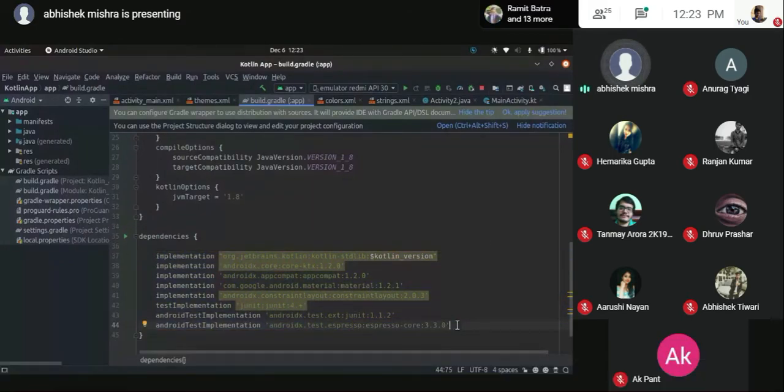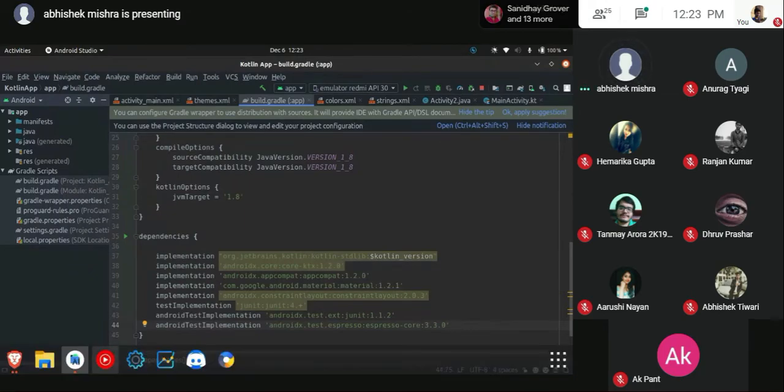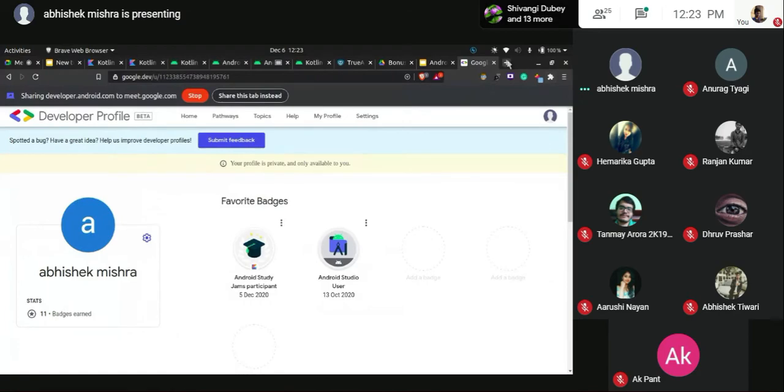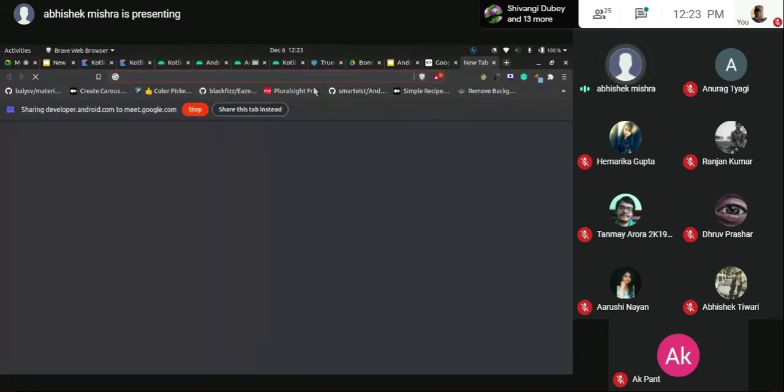And this right here is what we call libraries. These are the libraries that we need in our projects. Now, some of you might be thinking, why do we exactly need libraries? We need the Kotlin library to write the code in Kotlin. Similarly, here is the handy part of using Android development.